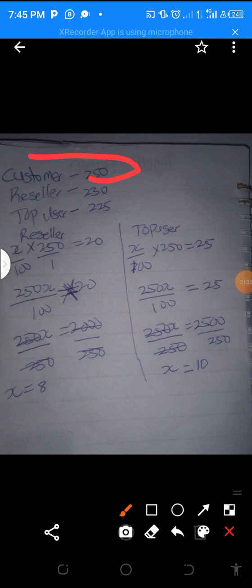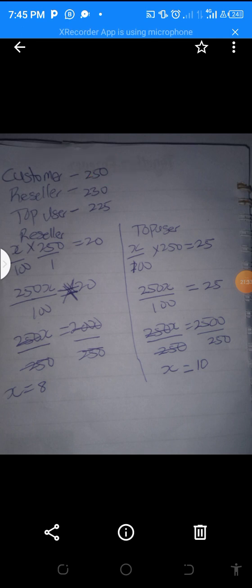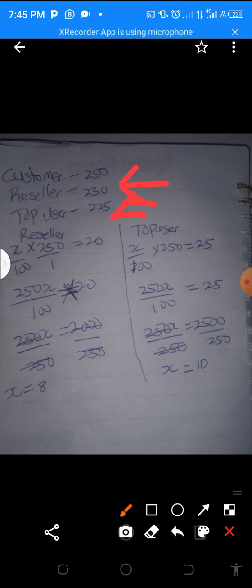Then the reseller, let's say the reseller, I use 230 as their example. You determine your own price. 225 as the top user. So how are we going to get the percentage that will give us these prices? We have said, okay, our customer level, the basic level, should buy data from us at 250, the reseller at 230, and the top user at 225, and we are working with percentage.